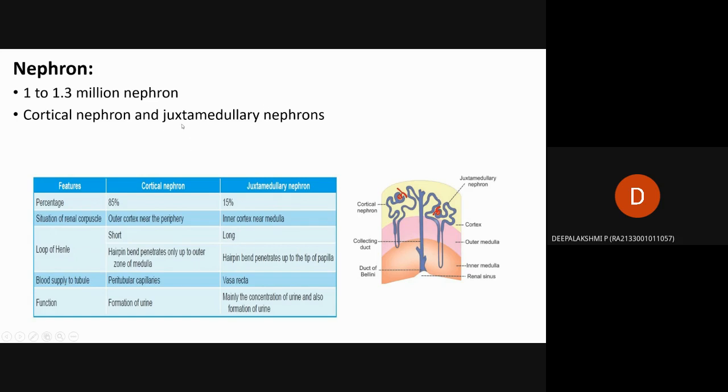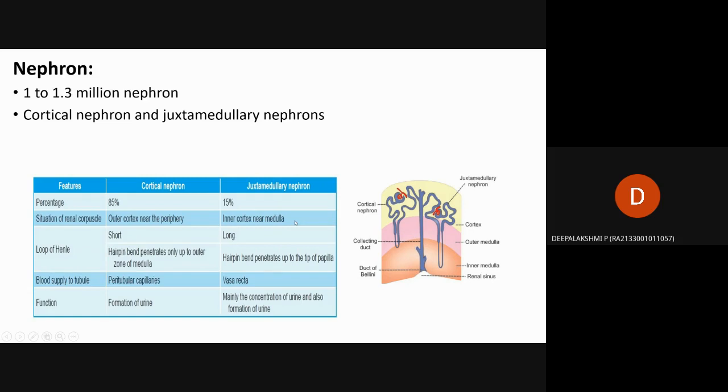They are separated based on where they are present, and are named cortical nephrons and juxtamedullary nephrons. In the picture, the center tube is called the collecting tubule. On the right side one nephron is there, and on the left side one nephron is there. The right side nephron is called the cortical nephron, and the left side nephron is called the juxtamedullary nephron. The same tubules are present in both nephrons.